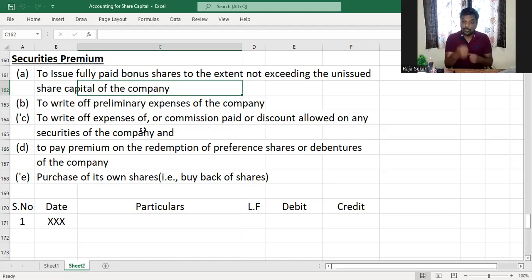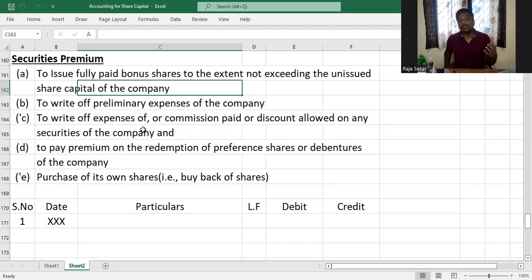Sometimes when the company issues the preference shares, they tell the shareholders that when I am redeeming these shares, I'll give you a premium. For instance, a 100 rupee share, I'll redeem at 120. So if I say that I will redeem the shares at a premium, and when I'm redeeming the shares at a premium, I'm giving something extra, right? That is a loss for me, right? That loss I can set off against the securities premium reserve I have created.